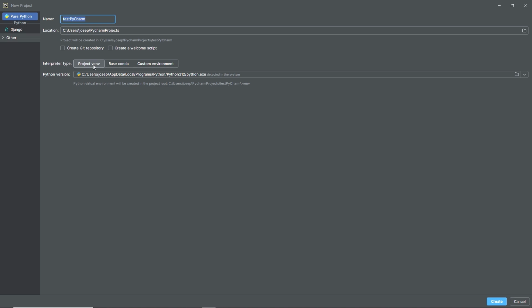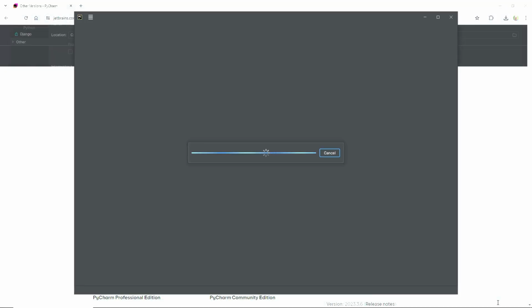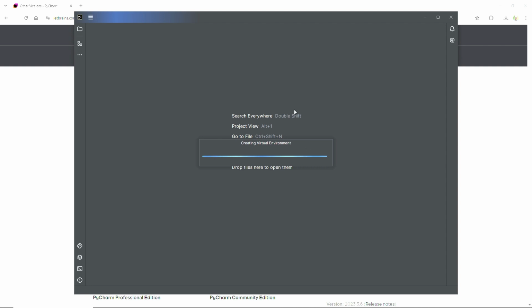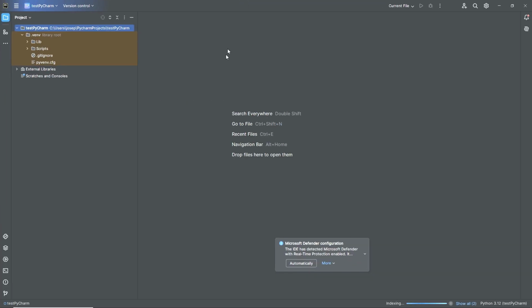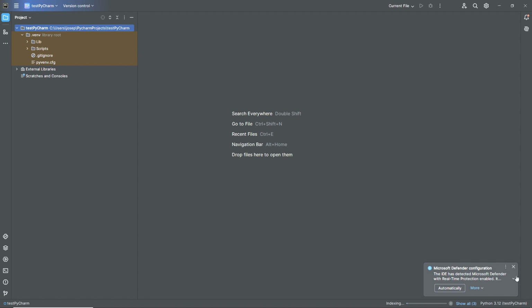Our interpreter type, this will create a virtual environment, which we'll get more familiar with later in the course, but it detects that I already have Python installed. So it's going to use that in PyCharm's virtual environment. In other words, PyCharm will interact with the Python version we have installed and use that to run our code. So let's click Create. And it's creating that virtual environment. It's creating that local Python environment with the version that we have installed on our system.